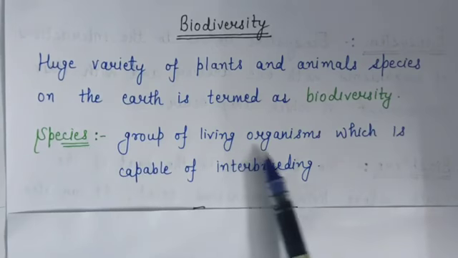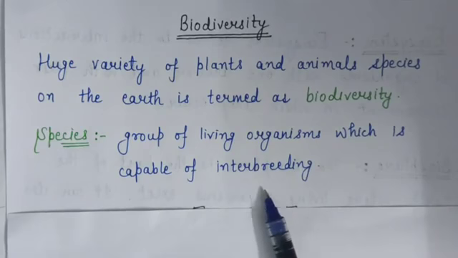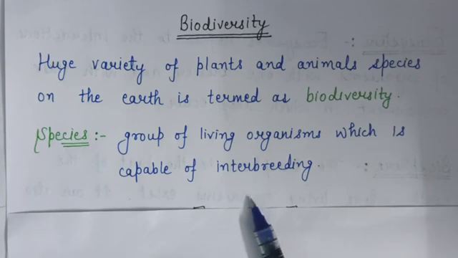Now, species. How can we define species? The group of living organisms which is capable of interbreeding is called a species. Means the group of a population which is capable of interbreeding is called a species. And all members of a species depend on each other, directly or indirectly. Therefore, we can say that every organism is important for maintaining the ecological balance.